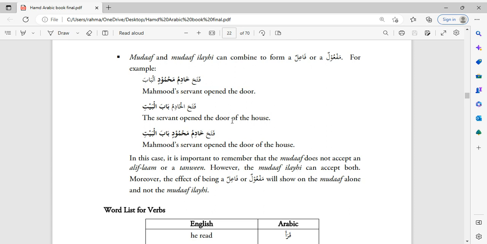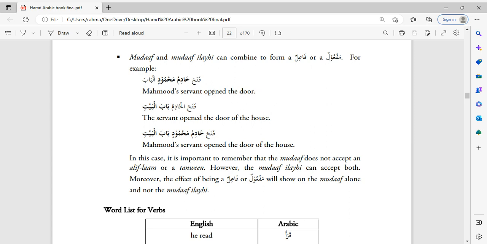Sometimes the fa'il or the maf'ul is two words. For example, it could be a mudaf ilay. So the first example is when the fa'il is a mudaf ilay. So if you wanted to say Mahmud's servant opened the door, Mahmud's servant opened the door.